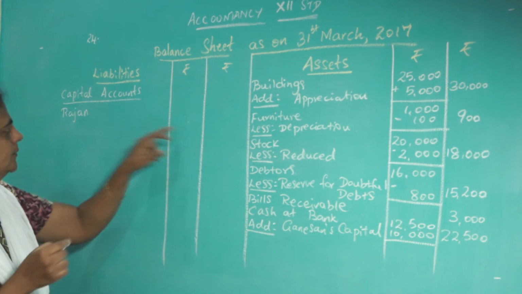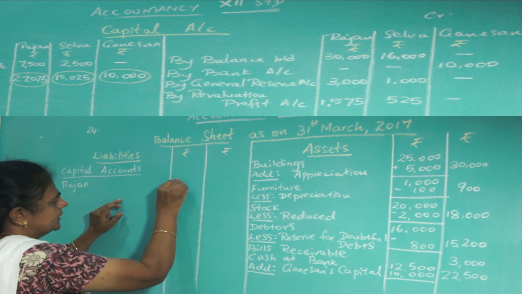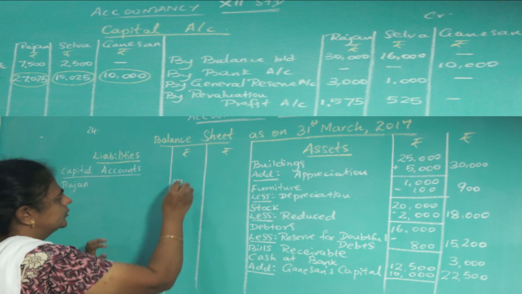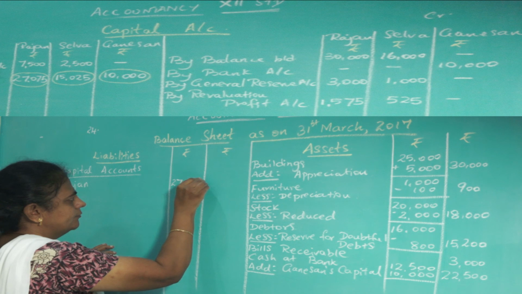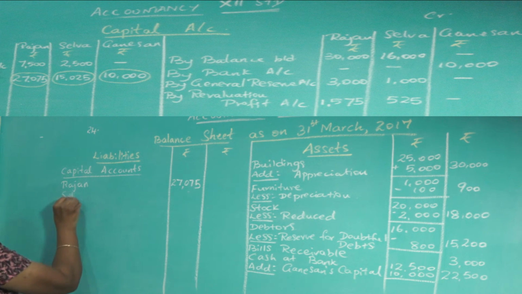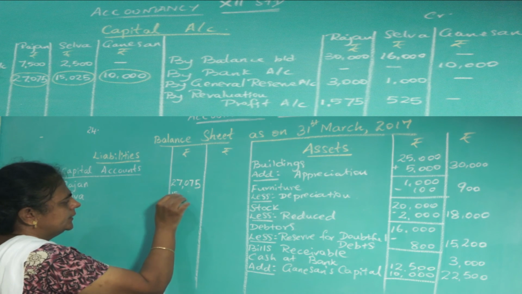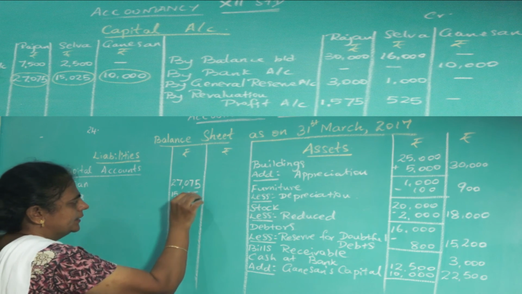So bring that here. That is 27,075 for Rajan. For Selva also bring it from the capital account, last balance 15,025.